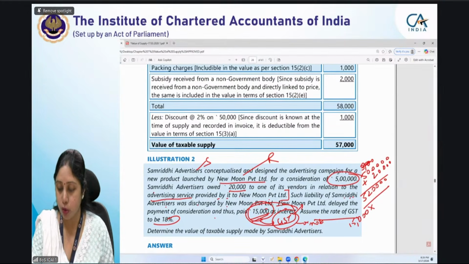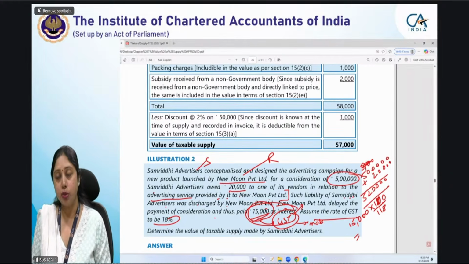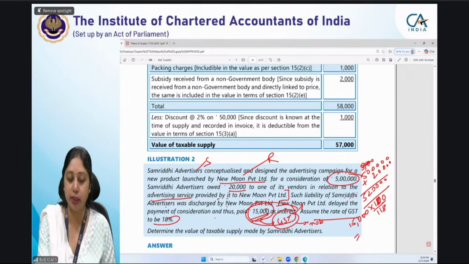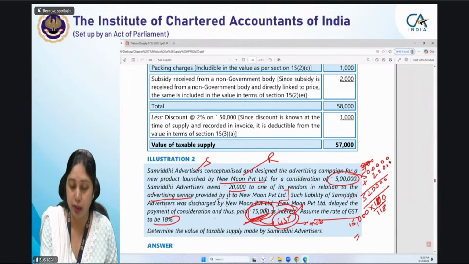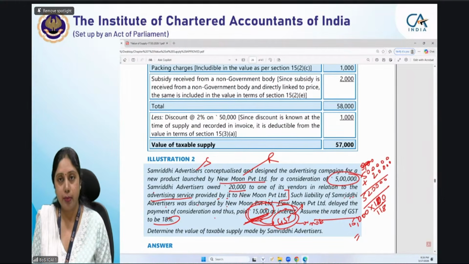In case we assume it to be inclusive of GST, then we have to exclude GST from this. That will be 100 upon 118, and this way we will compute the value excluding GST for the interest. If we assume it, as most of you have done, because the answer is 5,35,000 in most of the cases, by most of the students, that on this 15,000 interest GST has been separately paid by the buyer, but that should be expressly written.